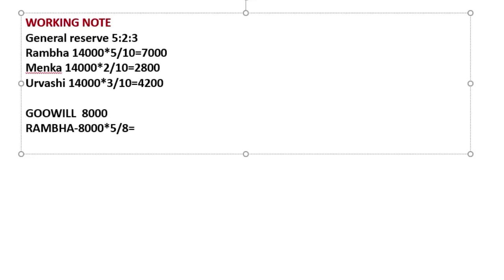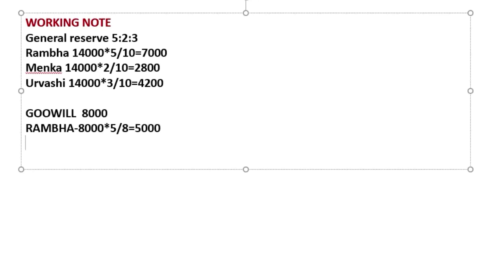So that comes to 5,000. And for Urvashi, we get 8,000 multiplied by 3 divided by 8, we get 3,000. If you want you can subtract this also: remaining is obviously 8 minus 5,000, 3,000 is remaining.